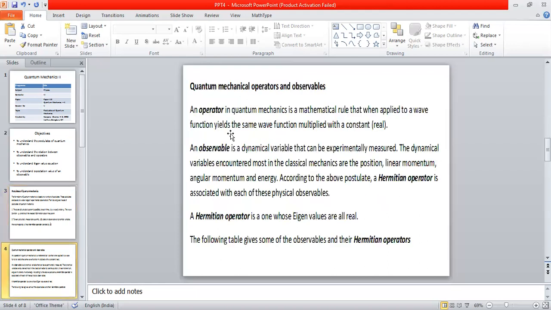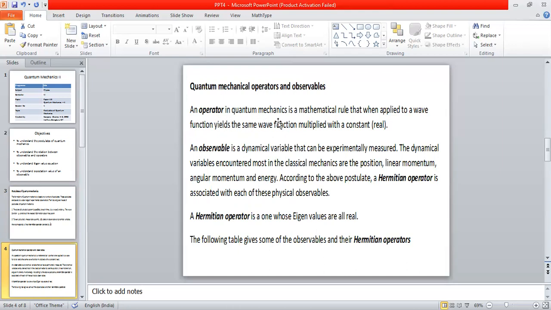Now let us try to understand, within this postulate itself, the relationship between a quantum mechanical operator and an observable. An operator in quantum mechanics is a mathematical rule that, when applied to a wave function, yields the same wave function multiplied by a constant. Here I have tried to give an explanation of an operator within the realm of quantum mechanics. An operator basically always operates on a wave function of the given physical system.